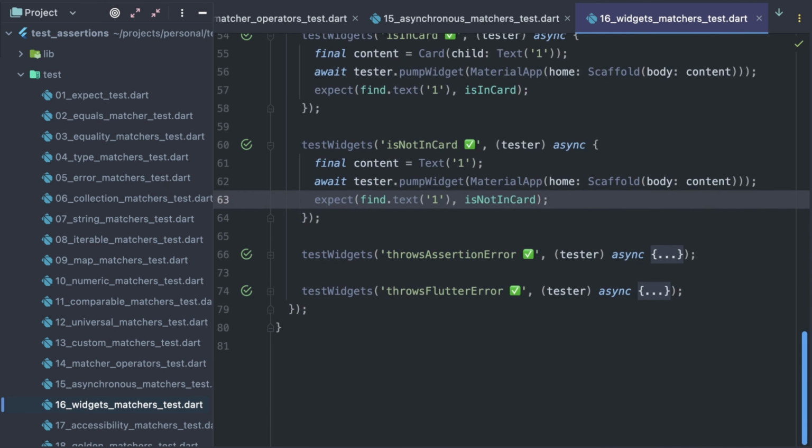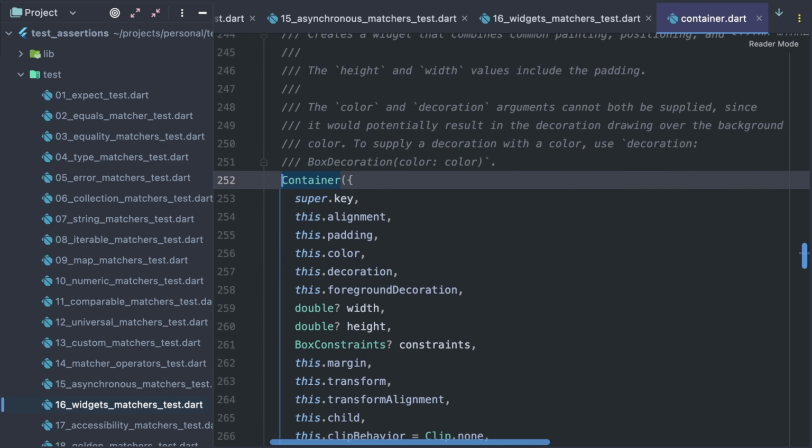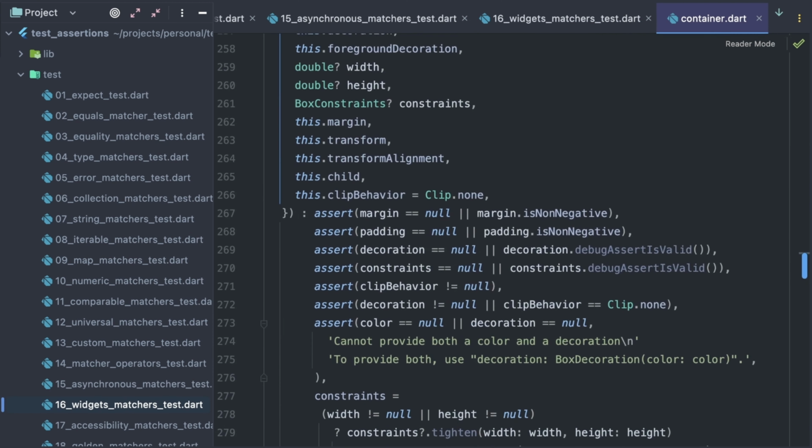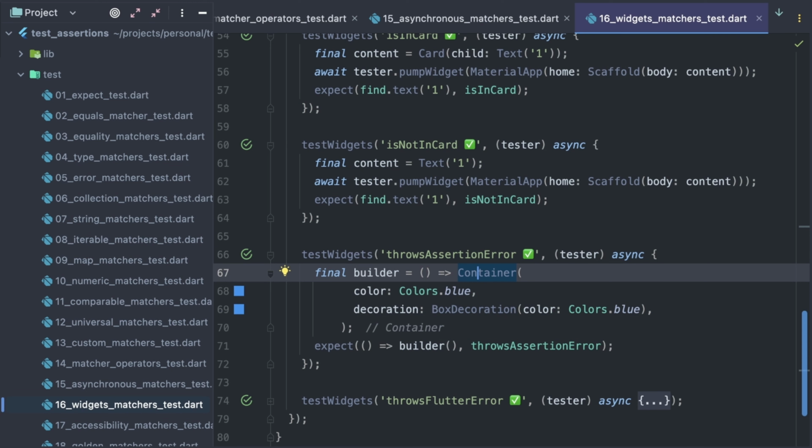A few words about testing errors in the widget tree. We all know how the Container widget cannot have both color and decoration due to this assert in the source code. So here I have a function that would attempt to build a Container with both color and decoration, and of course it would fail. If I was a developer implementing Container, this test and the throwsAssertionError matcher would help me verify my widget throws the correct error when used improperly.